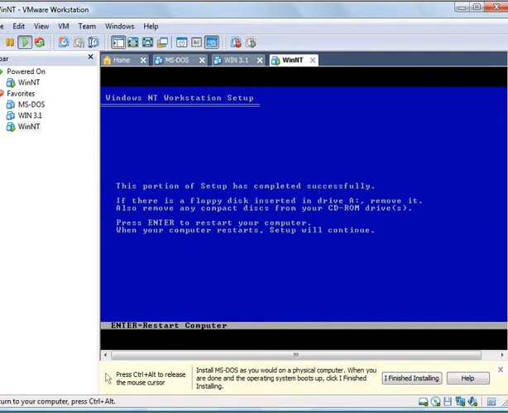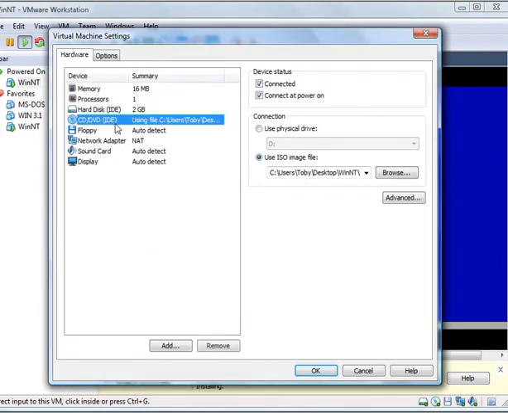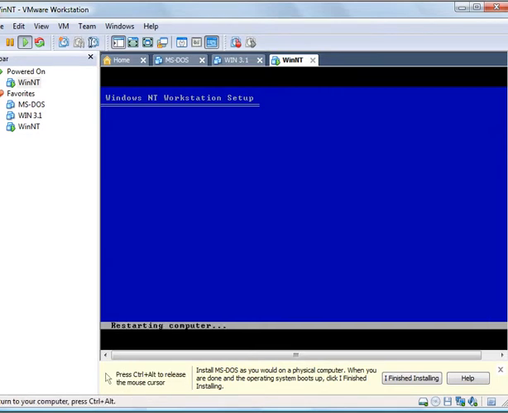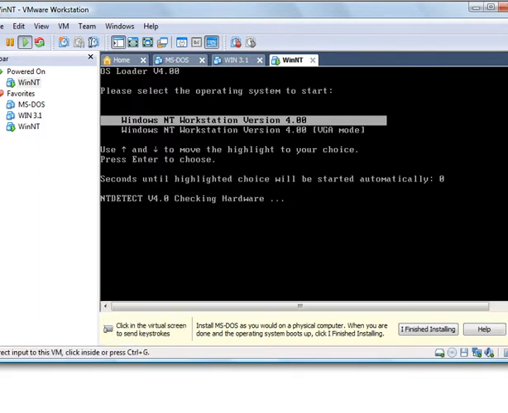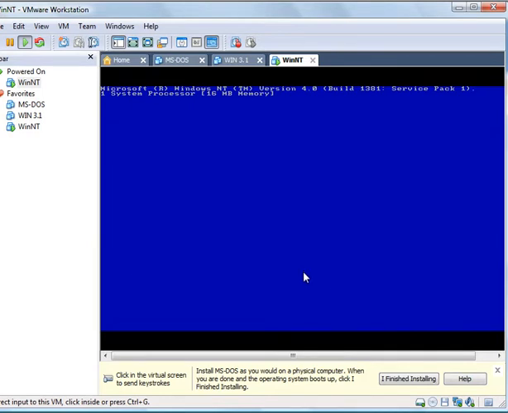Here we need to take the CD out of the drive, and let it restart. Here's the blue screen again. Don't worry. It's actually doing what it's supposed to do. It's just not showing you like today's do. There's no progress bar. There's no percentage. Just have a little patience.